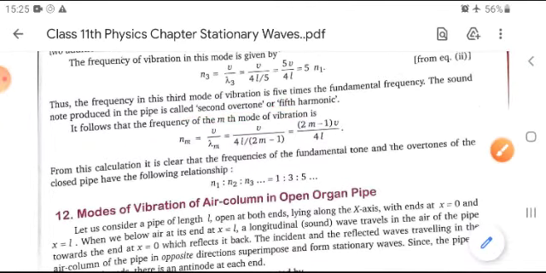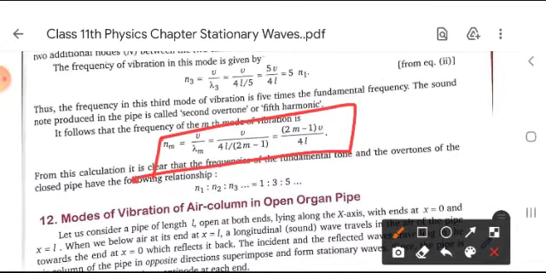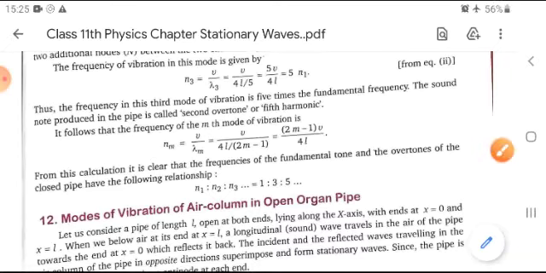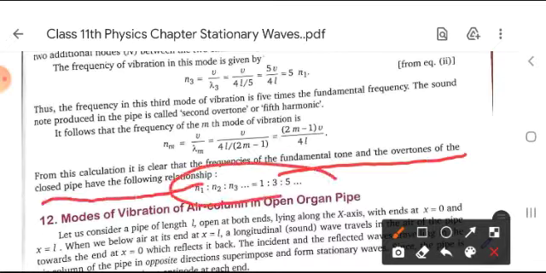So we get the general formula here. Finally, we can say that the fundamental tone and the overtones of the closed pipe have the following relationship: N1 : N2 : N3 and so on equals 1 : 3 : 5.